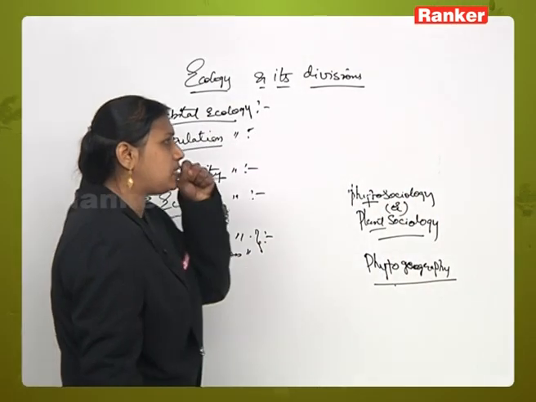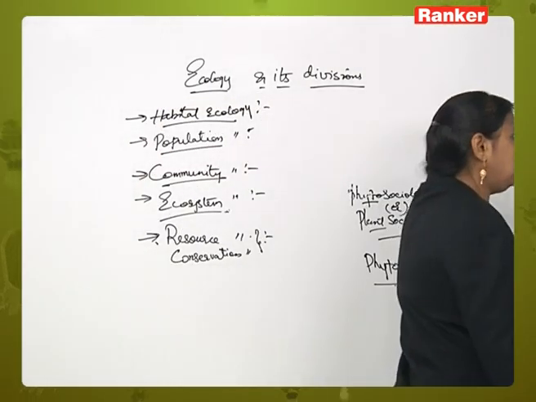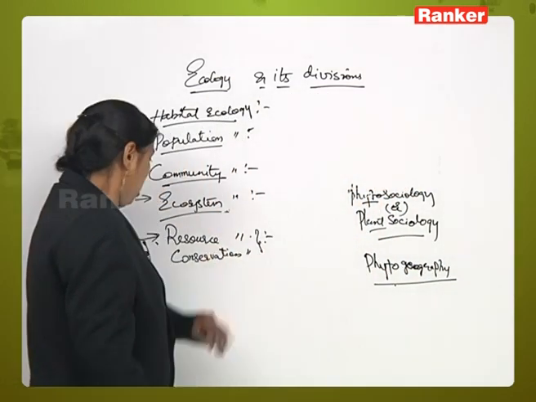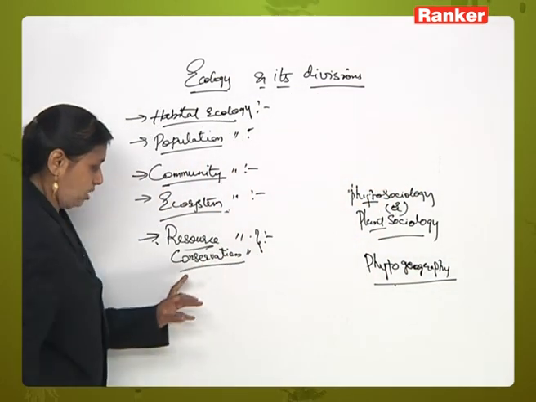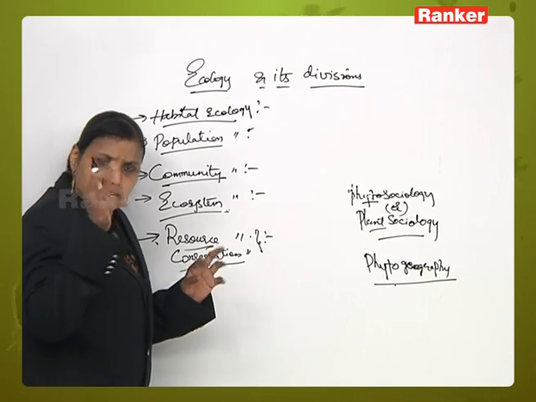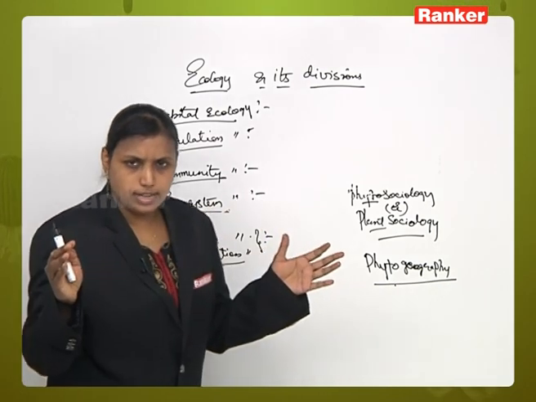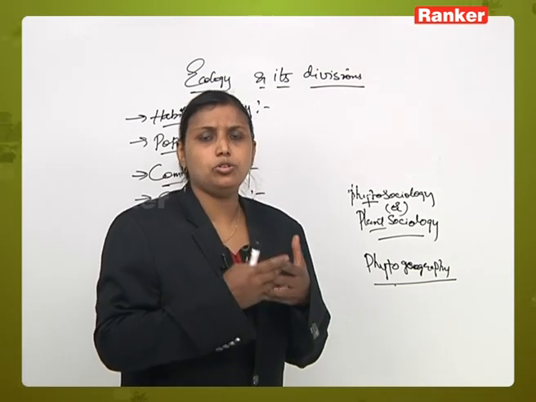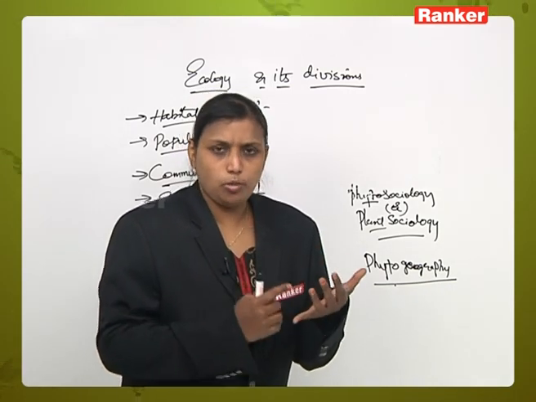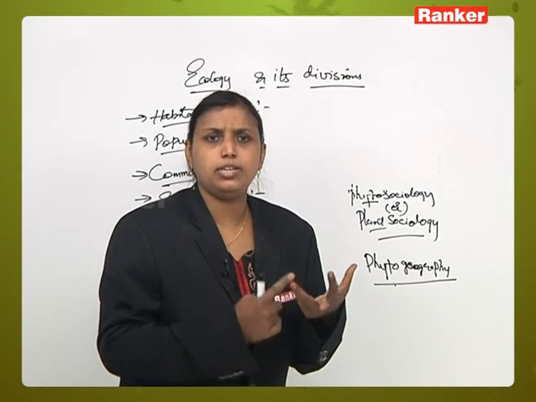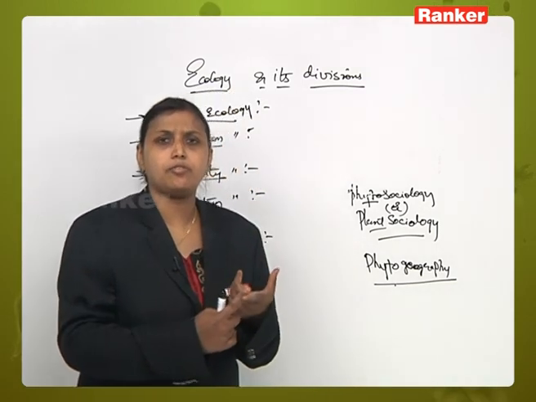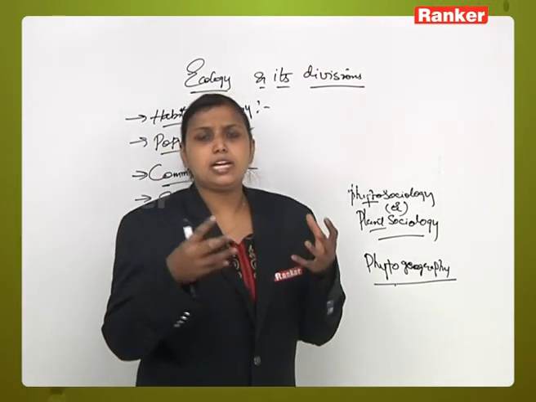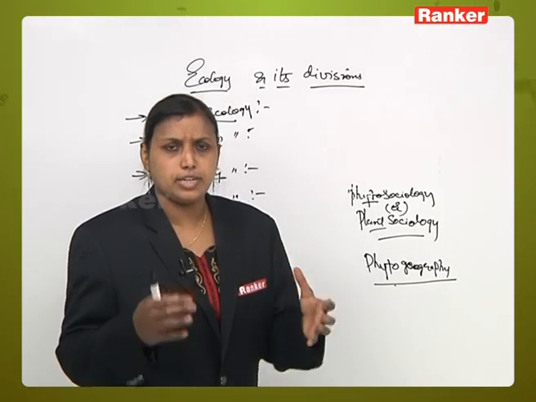Now what is conservation ecology? Conservation ecology is, for example, in a place where we are living, a particular area, we are supposed to know what resources are available, how much land we are utilizing, water availability or soil availability, rainfall, temperature, light, right? The conservation of resources in a particular area.